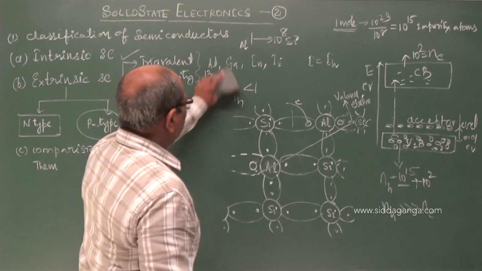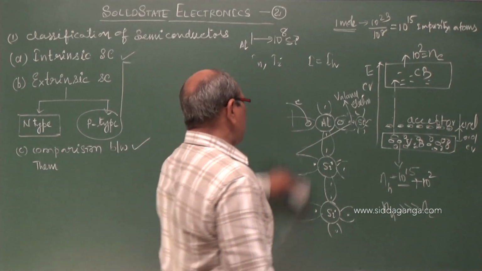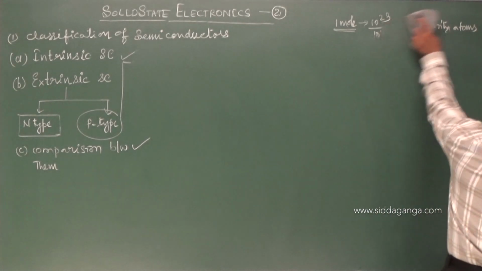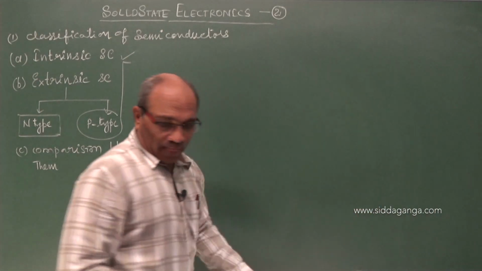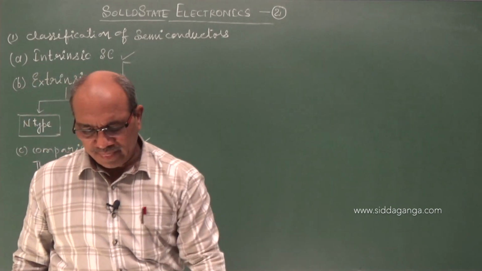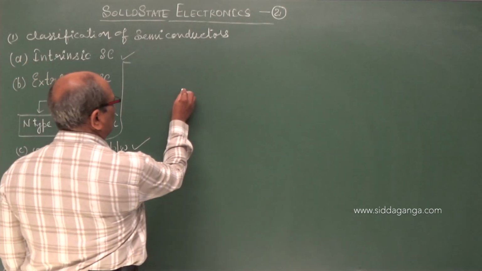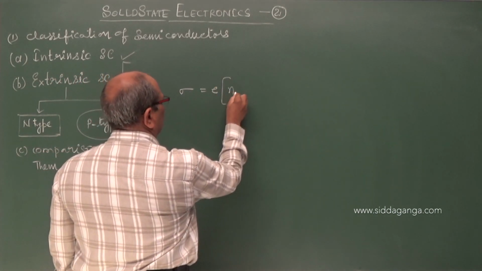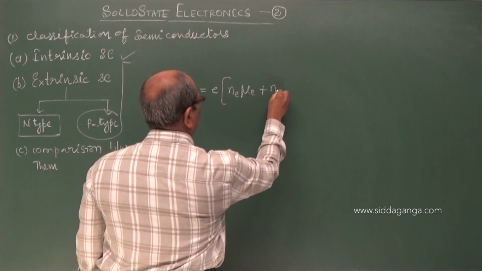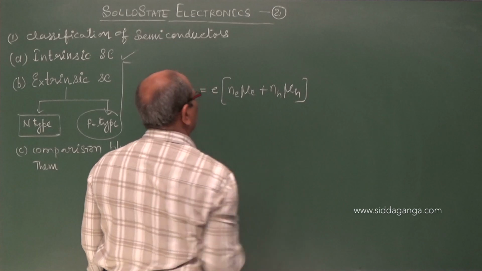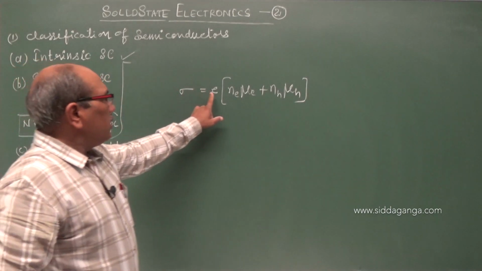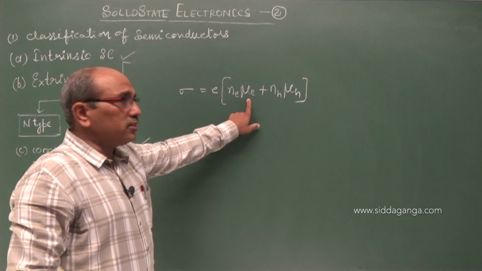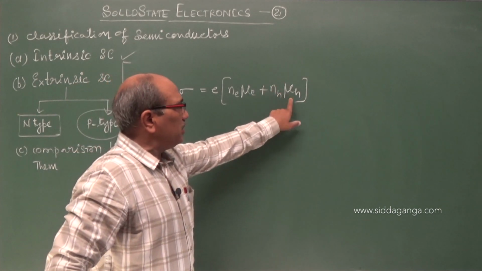And finally, I will tell you about the equations which we often use in these classes. Electrical conductivity in semiconductors, I write as e times (Ne mu E plus NH mu H), where e is the electronic charge numerical value, Ne is the population of electrons, mu E is the mobility of electrons, NH the population of holes, and mu H the mobility of holes.